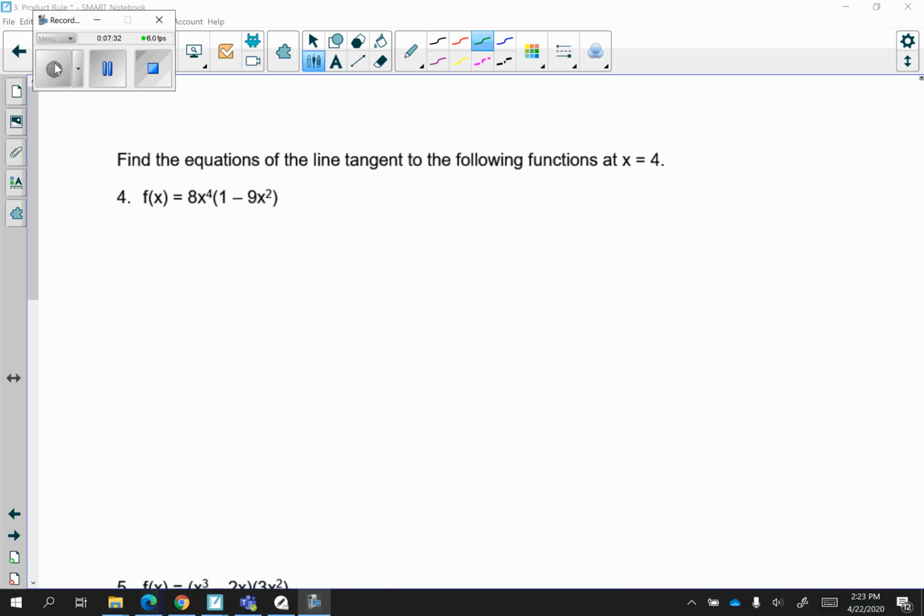On the next page, we have a little bit more challenging questions using the product rule. It says find the equations of the line tangent to the following functions at x equals 4. So first, you're going to apply the product rule as we did in the previous questions, and then you're going to find the slope using x equals 4. You're going to then find your y value from your original and then put it into the point slope form. So pause the video now, try that.